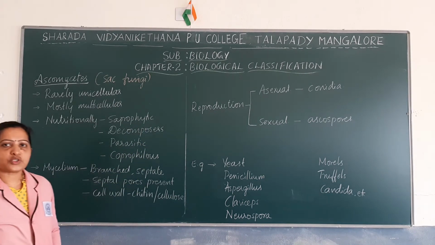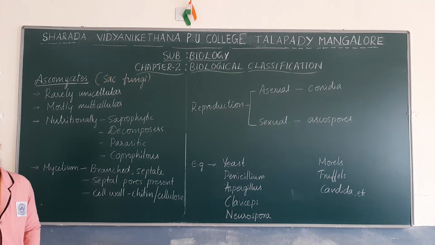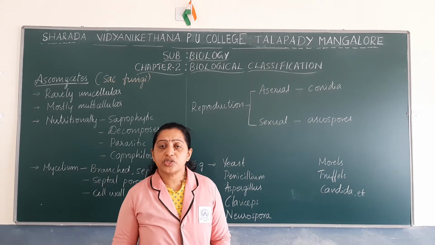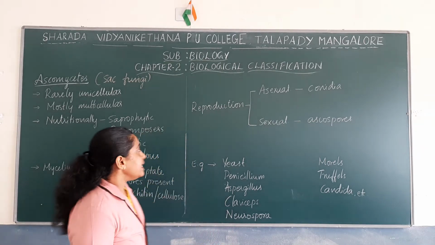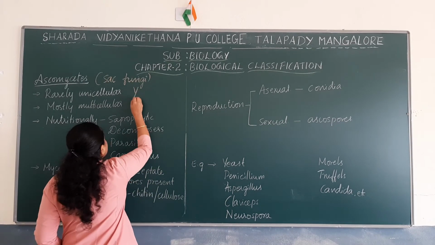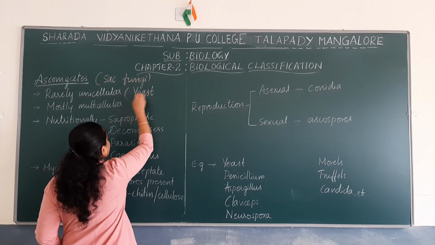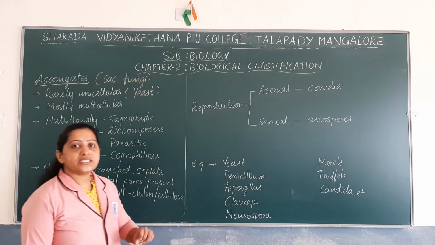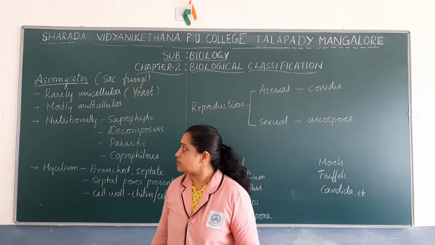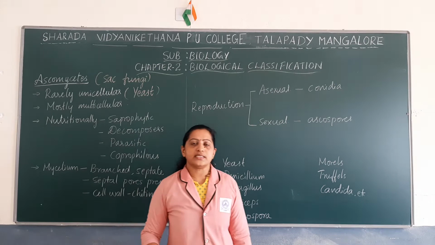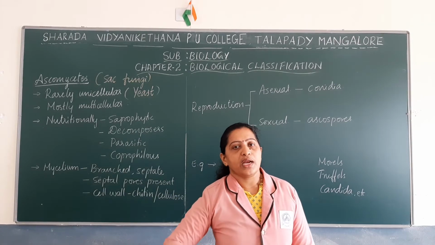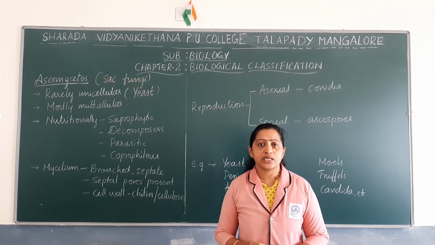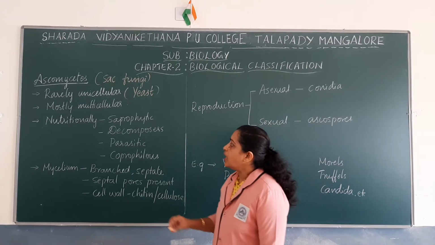The members of Ascomycetes are rarely unicellular. There are hardly a few members that are unicellular, especially the species of yeast. Yeast species are unicellular, the rest are all multicellular. Majority of the Ascomycetes are multicellular. It may be Aspergillus, Penicillium, Claviceps, etc. They all are multicellular forms of fungi.